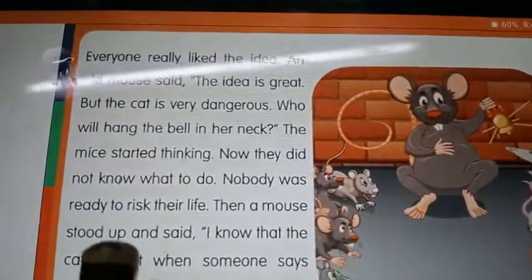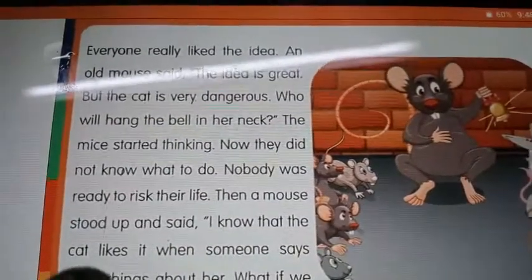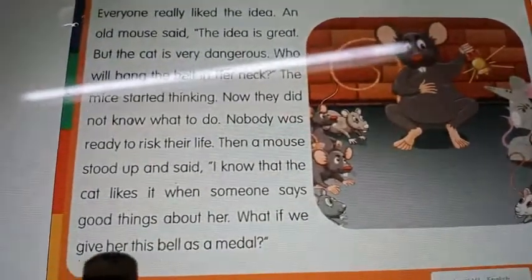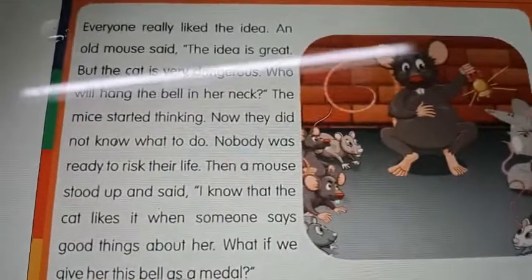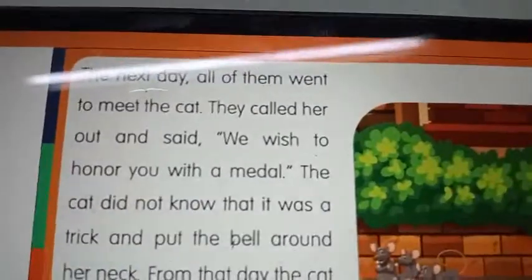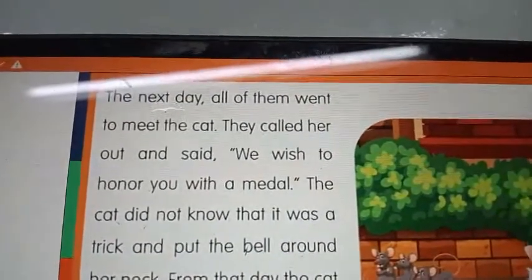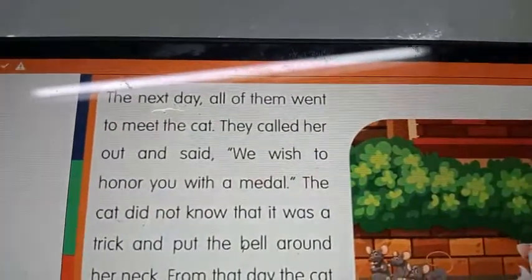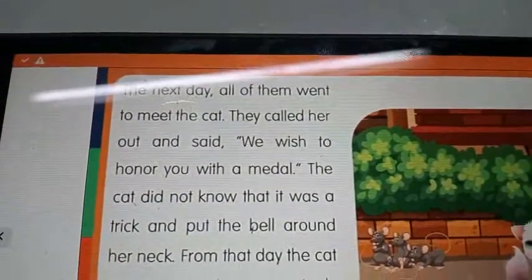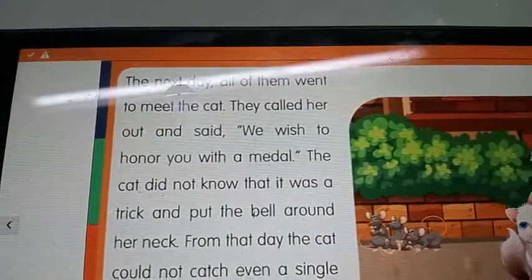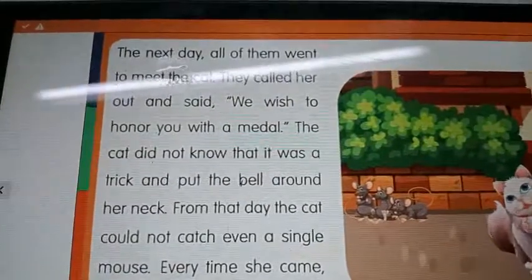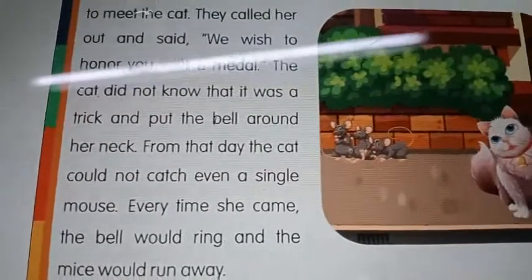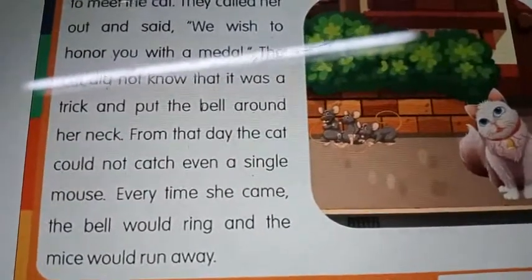Then a mouse stood up and said, "I know that the cat likes it when someone says good things about her. What if we give her this bell as a medal?" The next day, all of them went to meet the cat. They called her out and said, "We wish to honor you with a medal." The cat didn't know that it was a trick and put the bell around her neck. From that day, the cat could not catch even a single mouse. Every time she came, the bell would ring and the mice would run away, right?